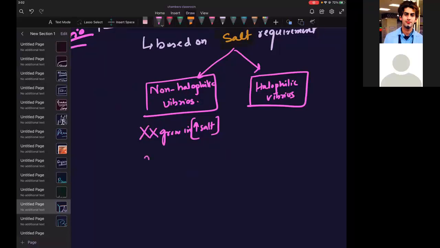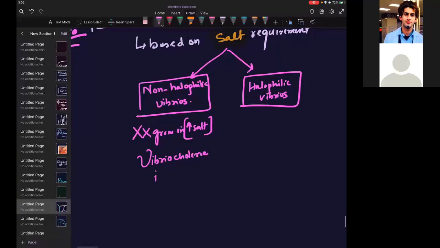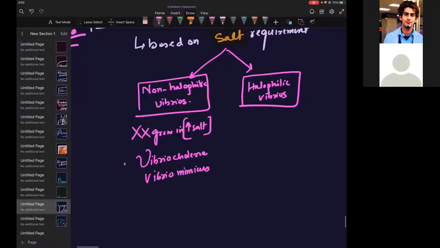The examples are Vibrio cholerae and another I remember, Vibrio mimicus.